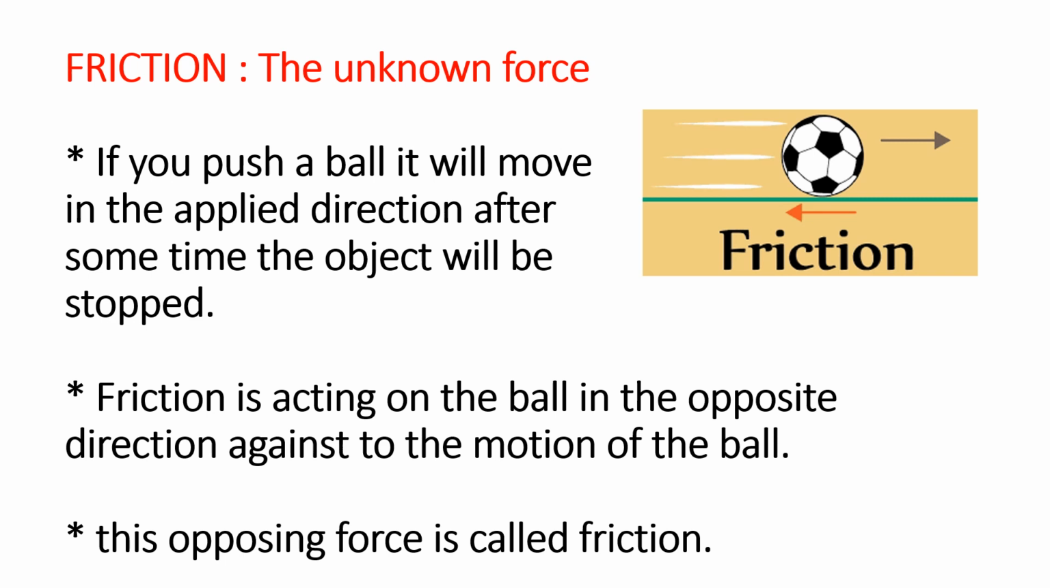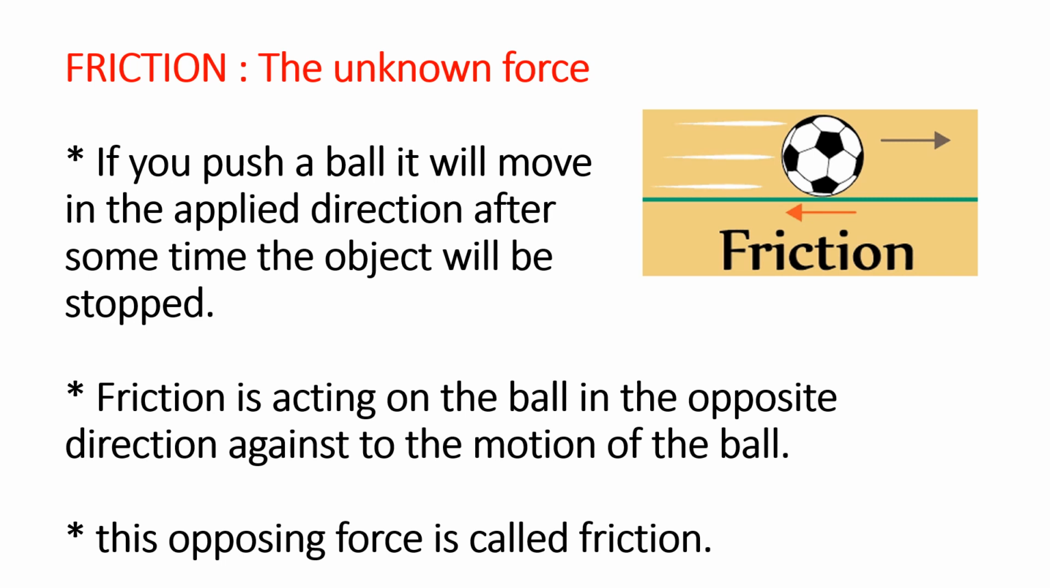Because something is opposing the motion of the ball in that place. What is that opposing force? See children, on the screen we can clearly see that if you push a ball, it will move in the applied direction. After some time, the object will stop. That means here friction is acting on the ball in the direction opposite to the motion of the ball. This opposing force is called friction.